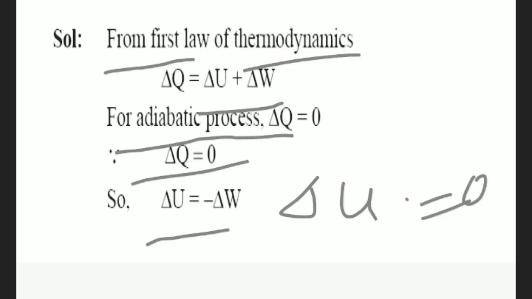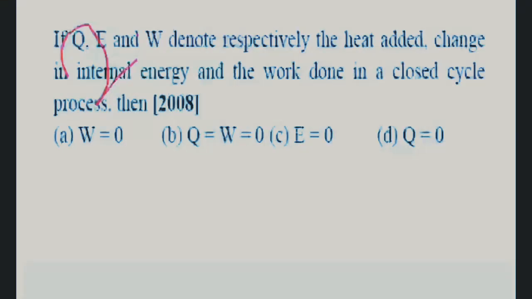In the option, del U, internal energy, is denoted by E. So E is equal to 0. So in question number 2, the answer will be option C.